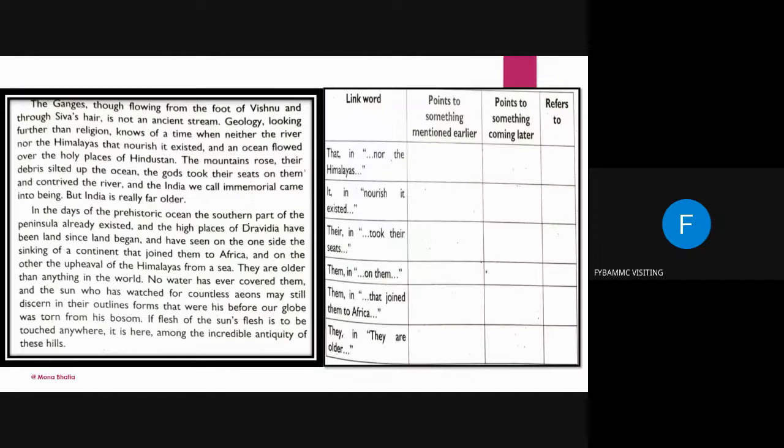Got it? Now, this is one exercise. A big exercise. But you all are very lucky because you may not be getting these types of exercises because you have MCQs this year. Otherwise, these are the types of exercises that are given in the exams for you people. You will be given 2 paragraphs, 3 paragraphs, and then on the right hand side, you see, this is the exercise you have to find out. This is the exercise. After reading this paragraph, you have to do this one. So now let me read this paragraph for you.